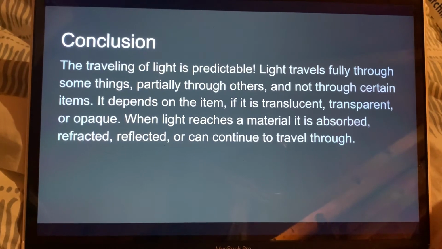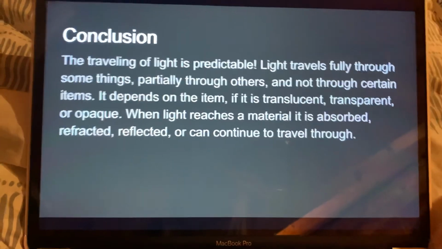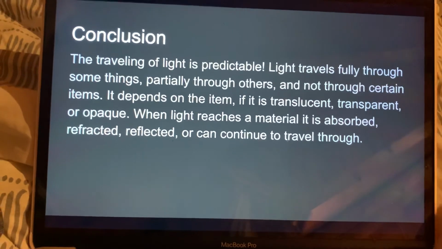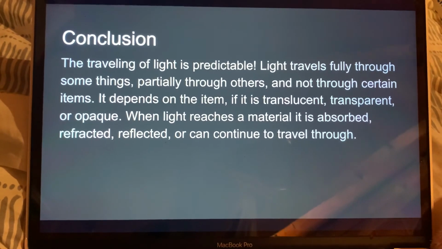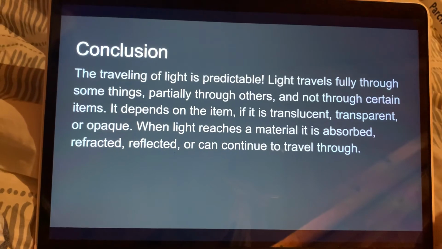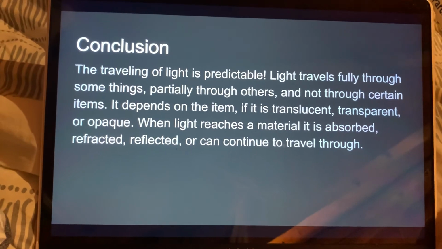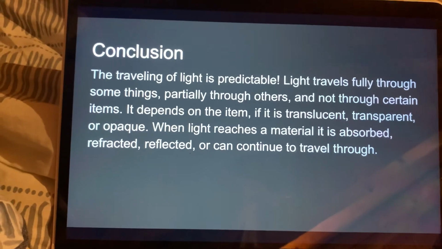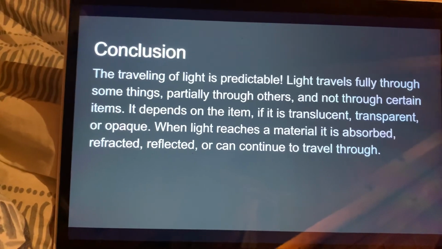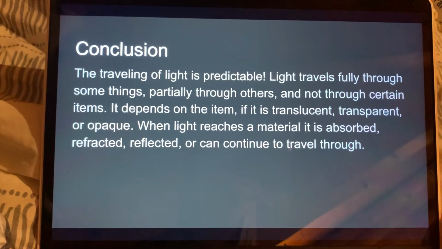It can be absorbed, refracted, reflected, or it can travel through. Some of these things can happen with one item, and sometimes one of them happens. So it just depends. And so this statement will just really get students looking to the future and remembering what they learned in this activity for the future and what we will learn next in science.